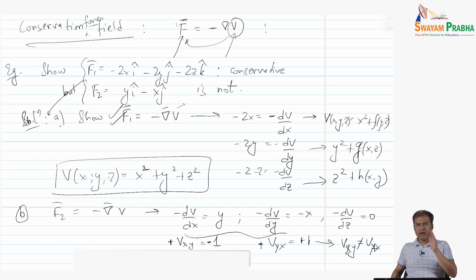So listeners, if we want to check whether a force field is non-conservative, we just need to figure out the mixed derivatives. Are the mixed derivatives equal or not? If they are equal, then rest assured we can find a scalar potential. If they are not, then there won't be any scalar potential. Okay, so that concludes this example.